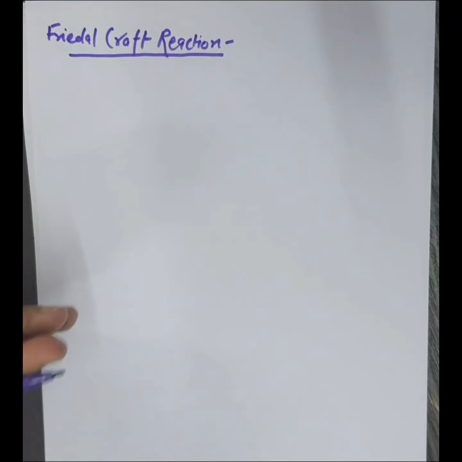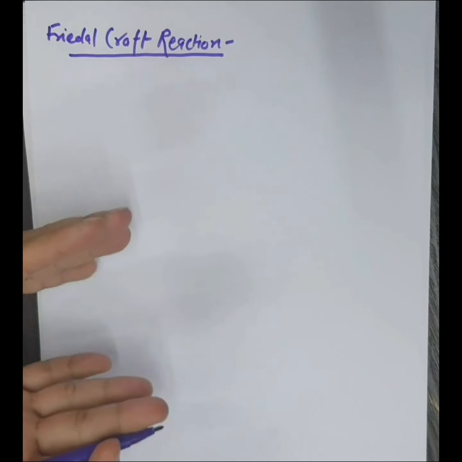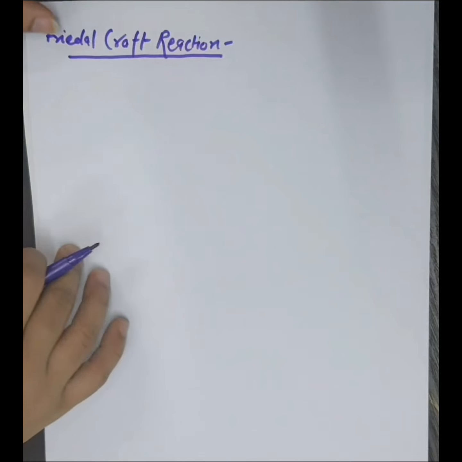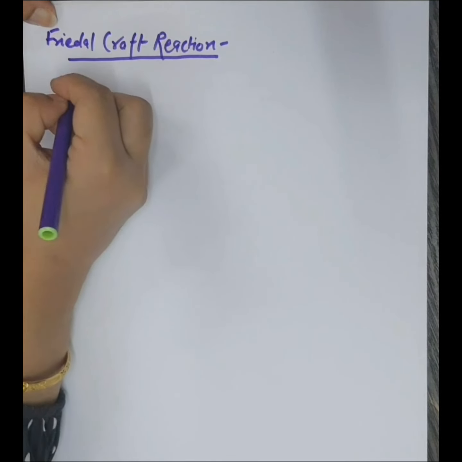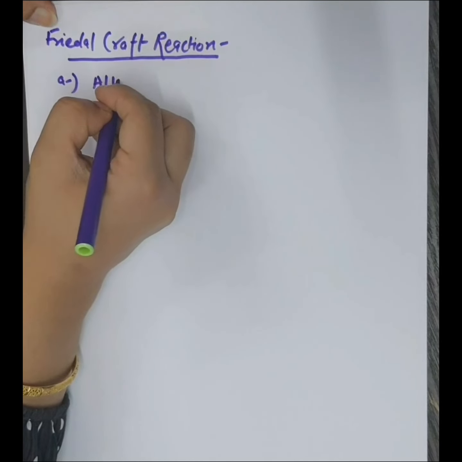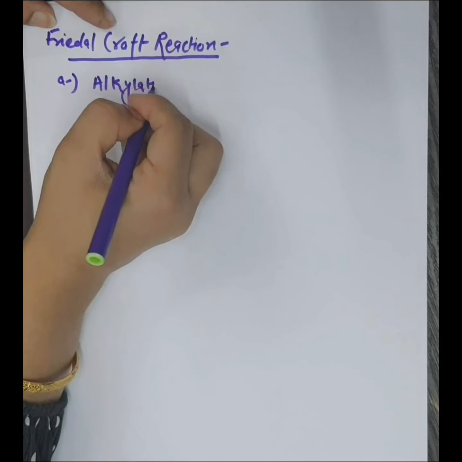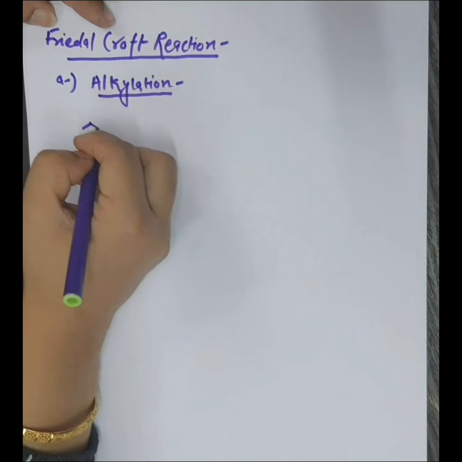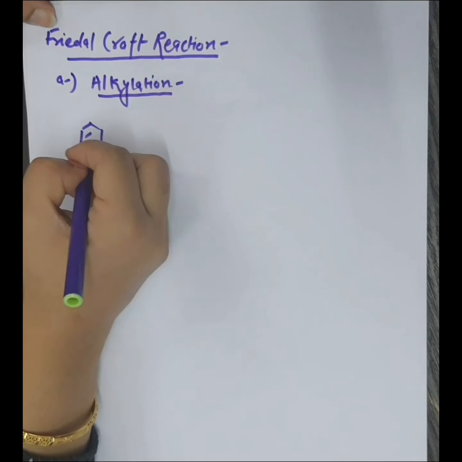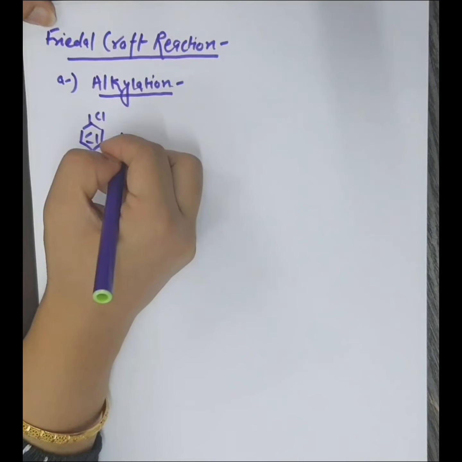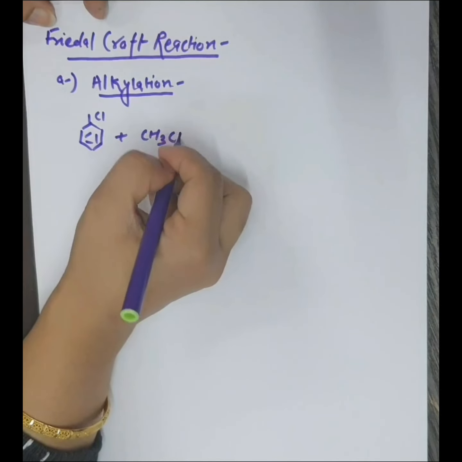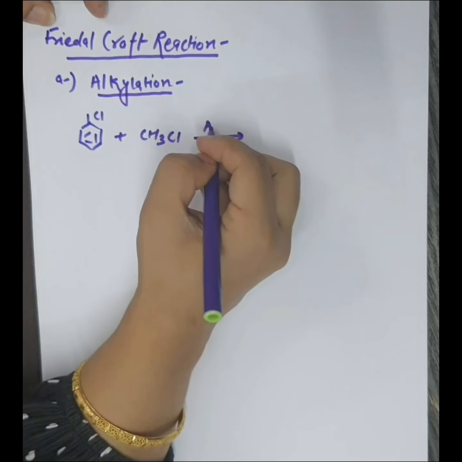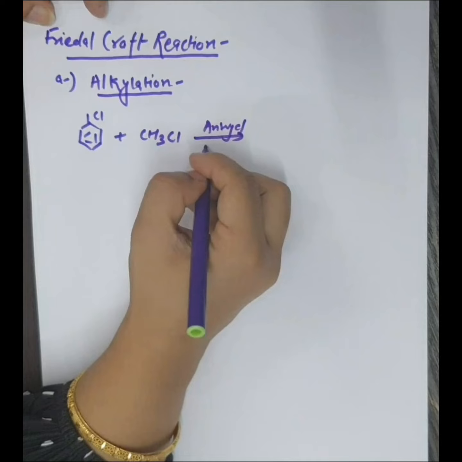As we know, Friedel-Crafts reaction is of two types, Friedel-Crafts alkylation and Friedel-Crafts acylation. First consider alkylation. Friedel-Crafts alkylation means substitution of an alkyl group. So what will happen here? Consider chlorobenzene, attacked by methyl chloride in the presence of anhydrous aluminium chloride.